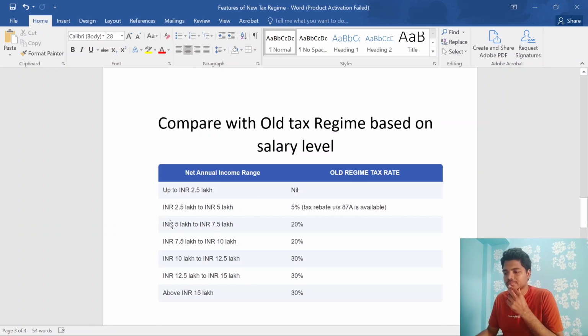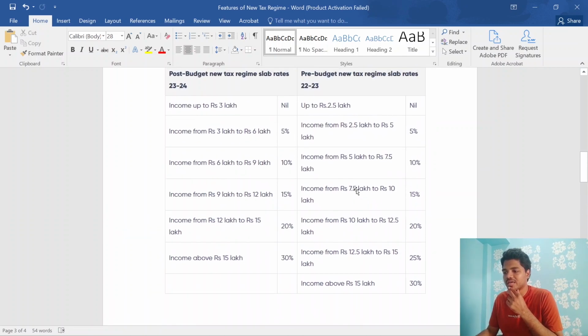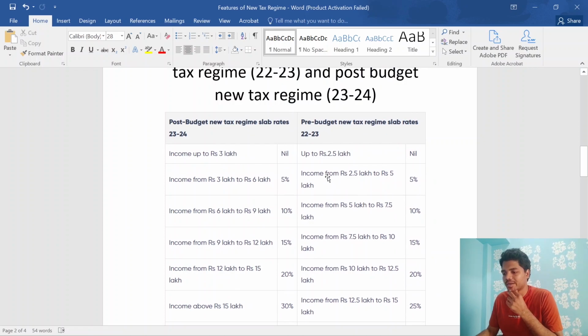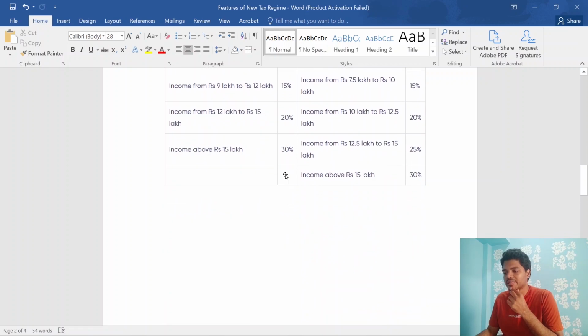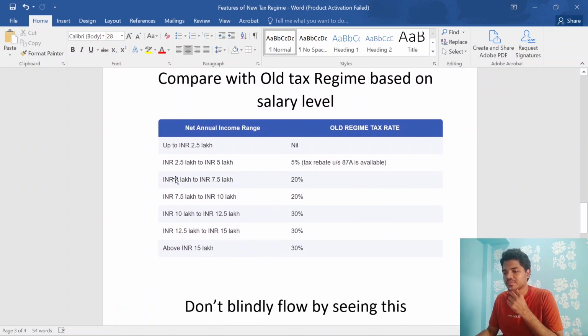Generally the new tax regime rates are 5%, 10%, 15%, 20% and 30%. But here, from 5 to 10 lakhs it's 20%, and above 10 lakhs it's 30%, which is flat. That is the disadvantage of being in the old tax regime.